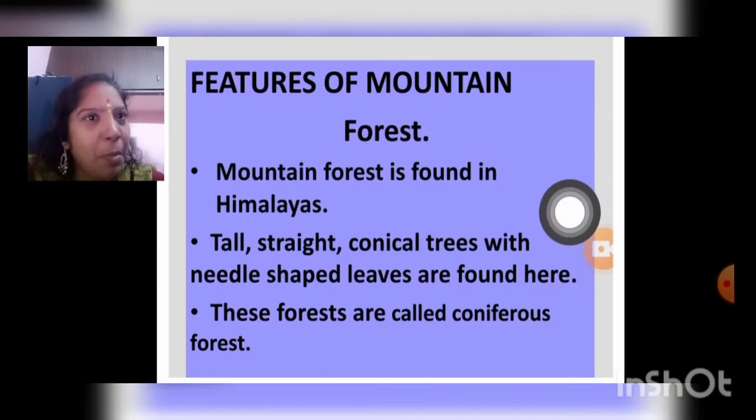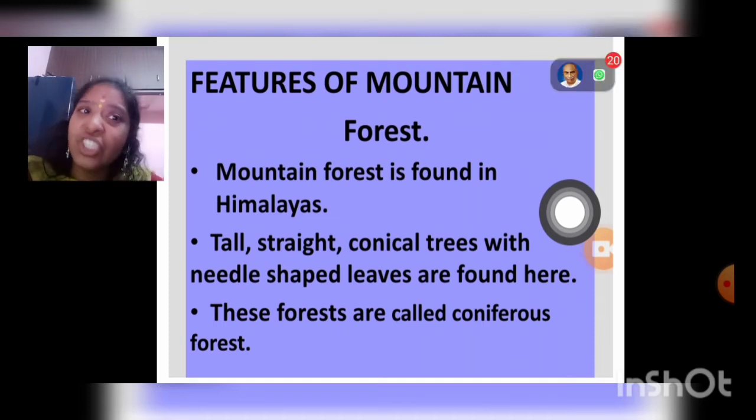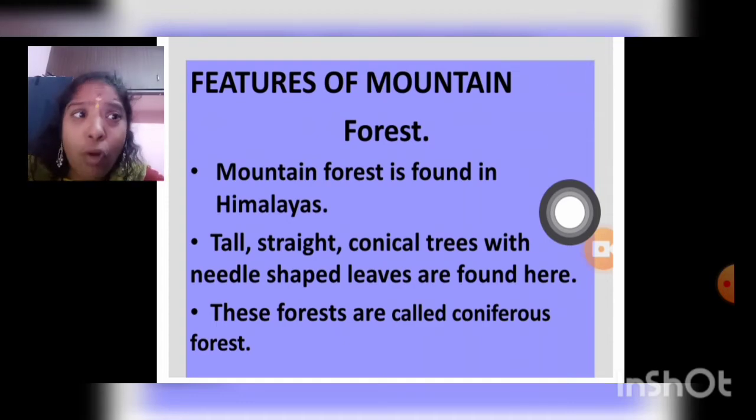Here comes the mountain forest. When you hear the word mountain forest, you can think about the cool and the chill climate. So the mountain forest is found in Himalayas. The tall, straight, conical trees with needle-shaped leaves are found here. These forests are called coniferous forests too. You can also call them as coniferous.